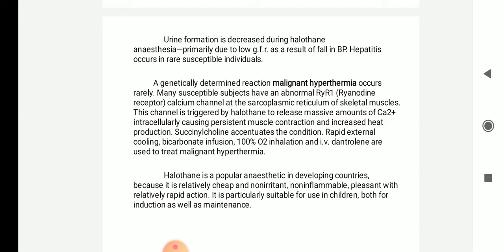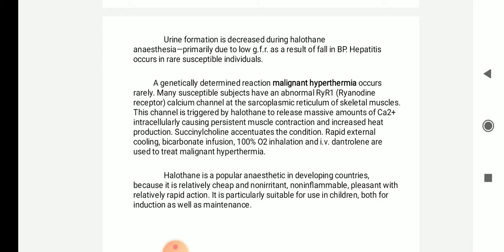This channel is triggered by halothane. While you are using this drug, the ryanodine receptor channel will be triggered, so there will be a massive amount of calcium released inside the cell. Persistent muscle contraction will occur with increased heat production, and this will lead to hyperthermia, that is increased body temperature. Succinylcholine will worsen this condition.